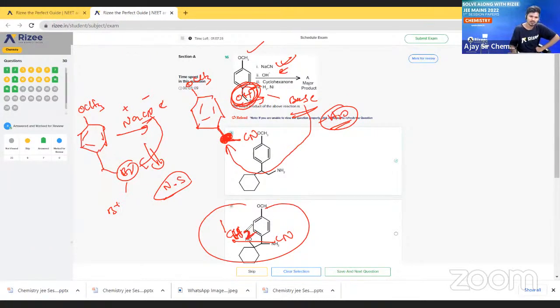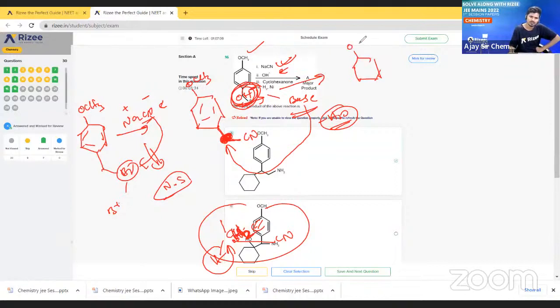So now here only one H is present, because one H already went with this OH. See here, I will write one H here. This hydrogen is giving its electrons to the carbon, and it is going outside with this OH minus. Clear?